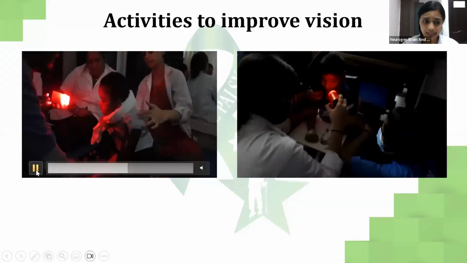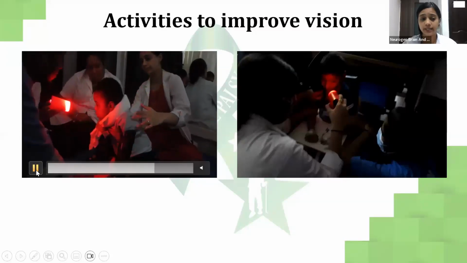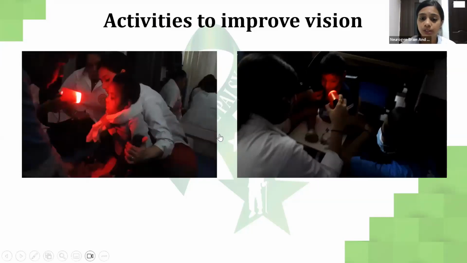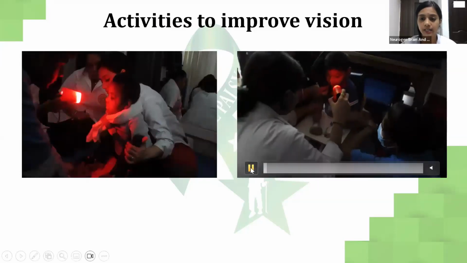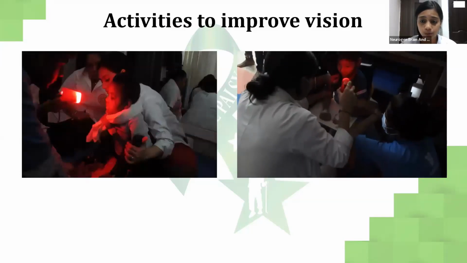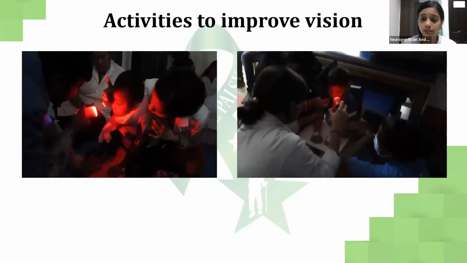There are lights that we can show, dark color lights like red, green, yellow. These are very dark lights and are fascinating to the eyes. Unless the child tracks it, we'll have to continuously do it. Every day, even for 15 to 20 minutes, if the parents do vision therapy, it will be really effective for the child's vision to develop.